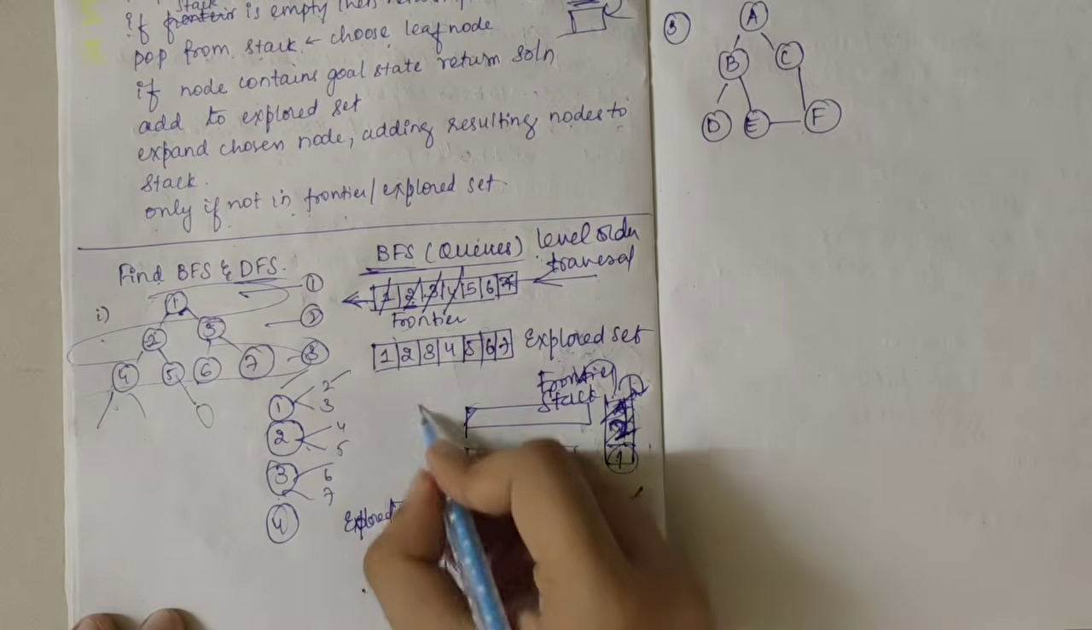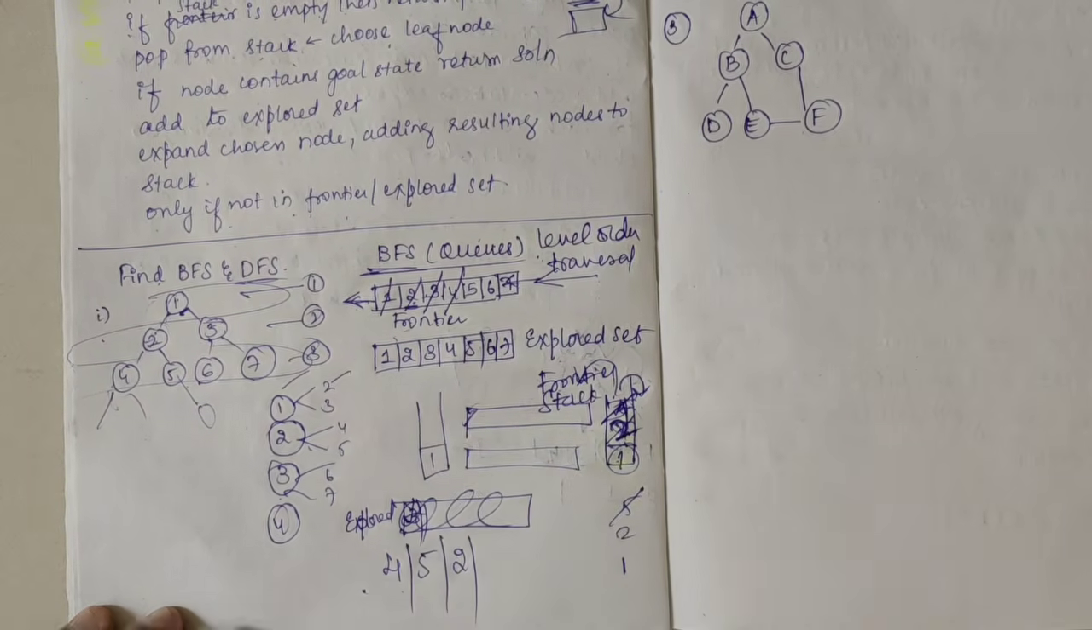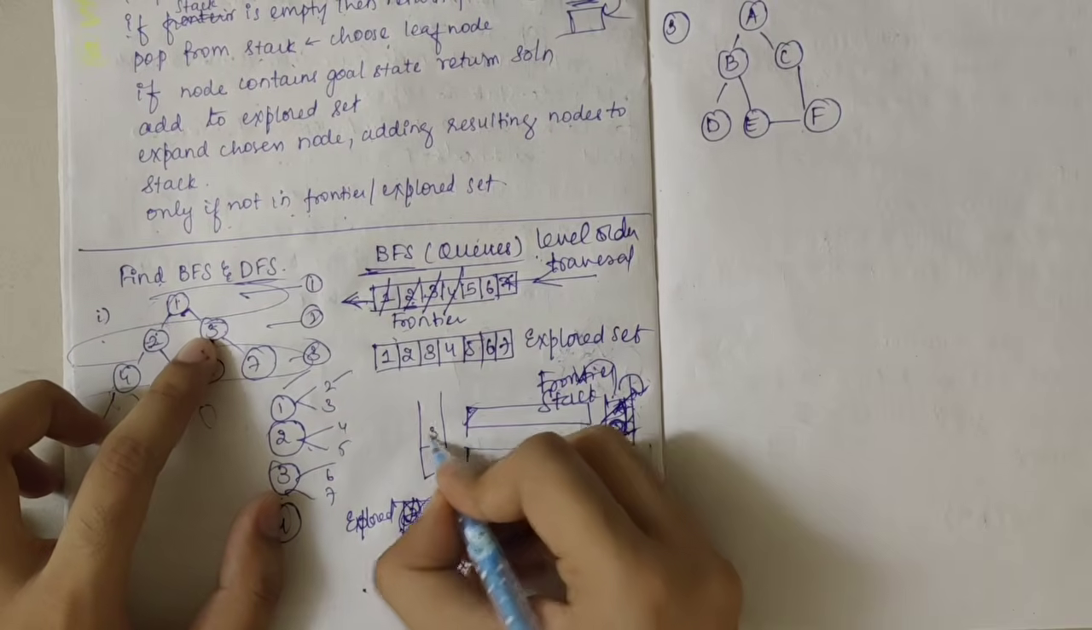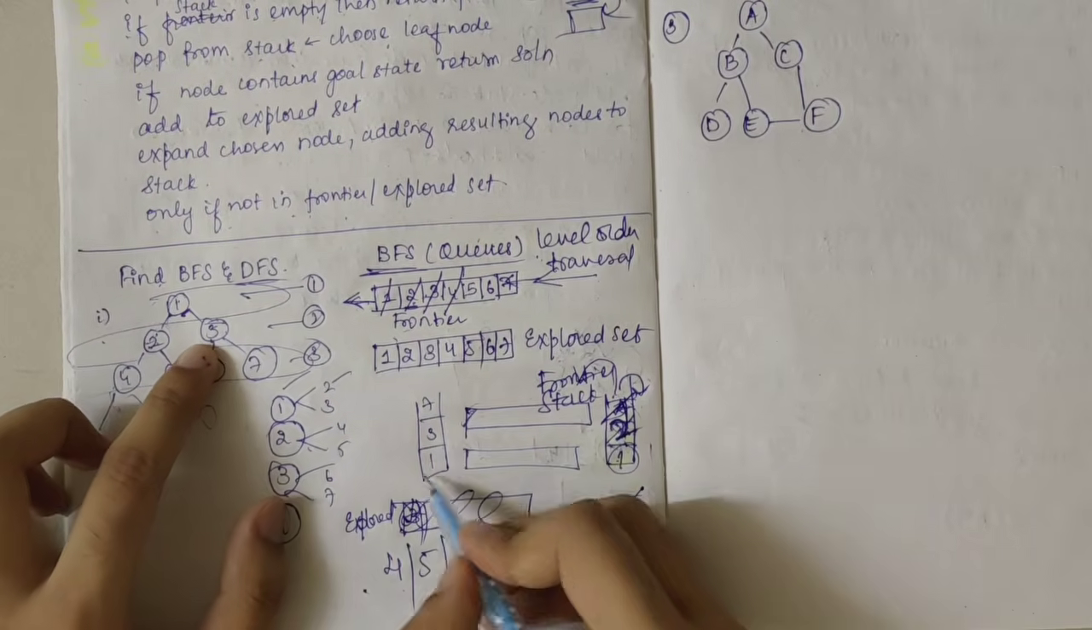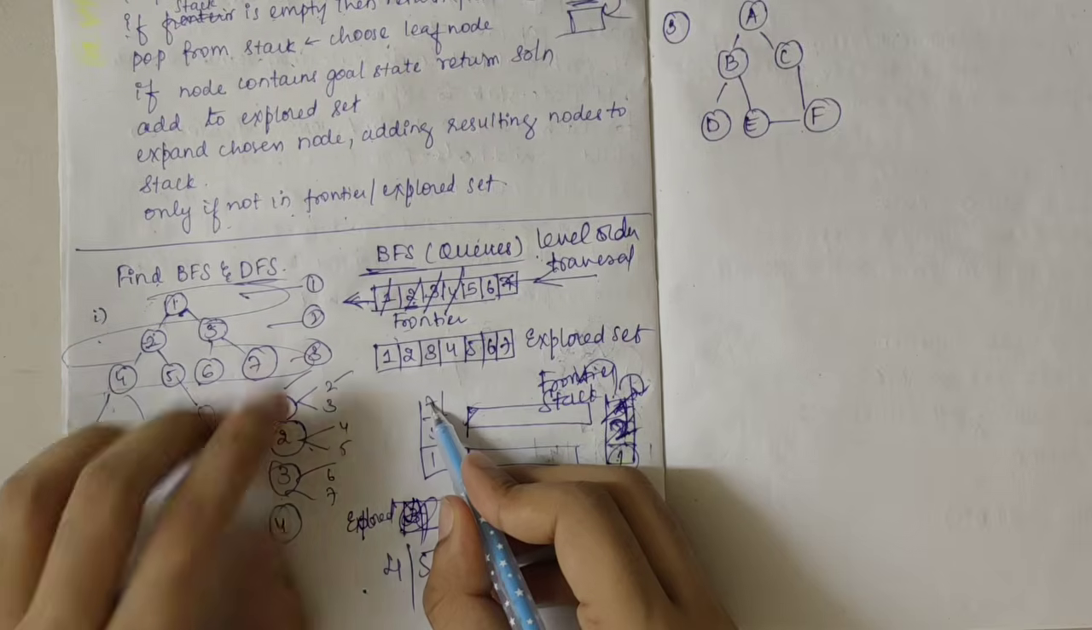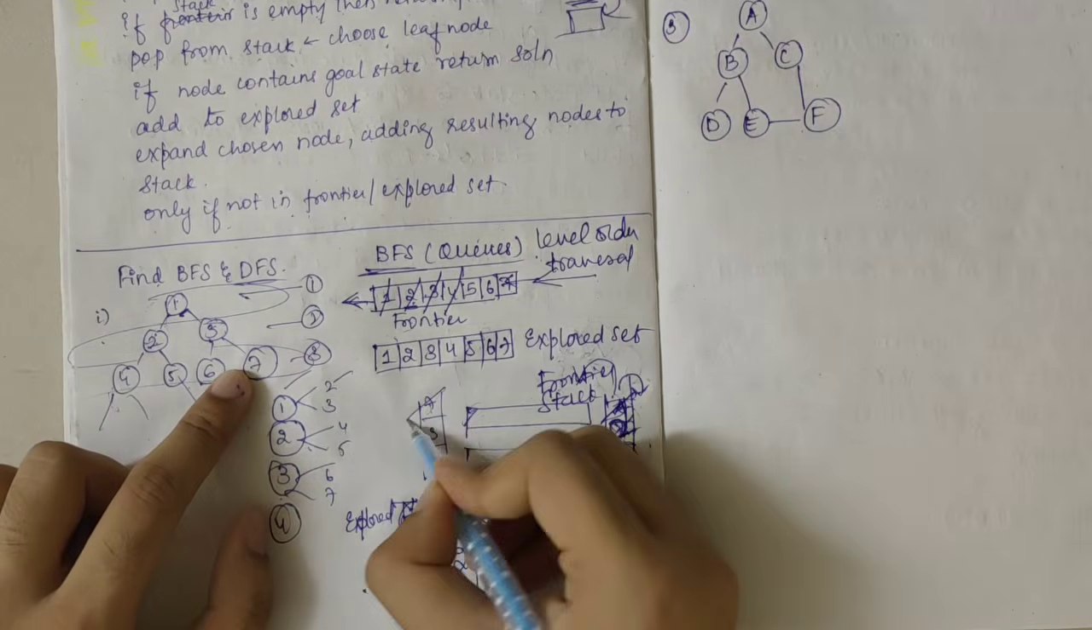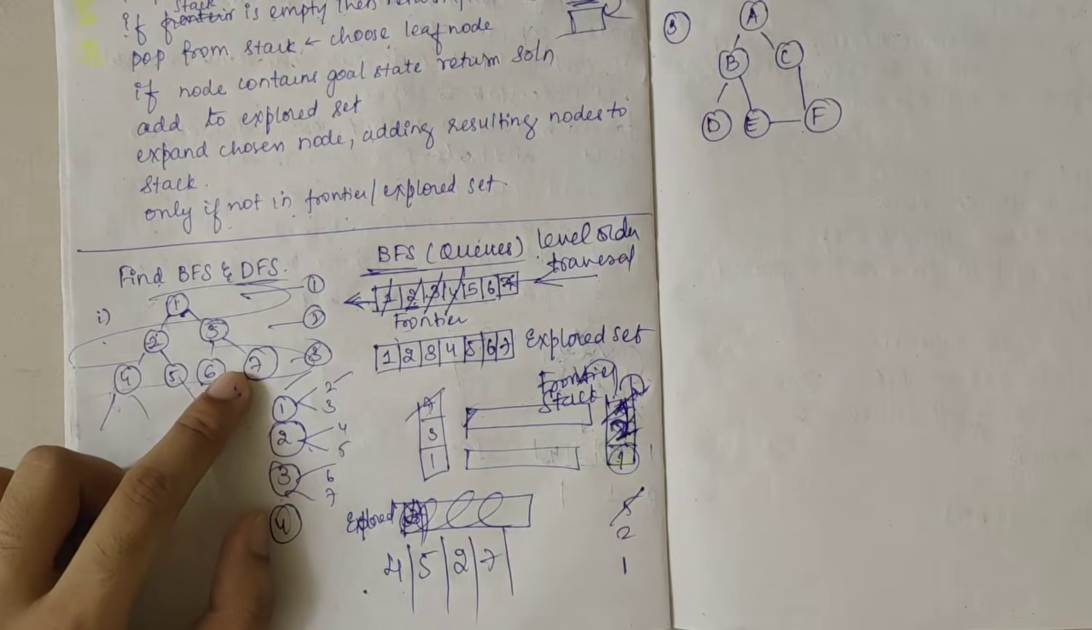Now I have 1 here. So in the stack I have 1 here. Now I'll consider this side. I'll write 3 and 7. So 7, are there any nodes connected to 7? No. Pop it and put it in the explored set.